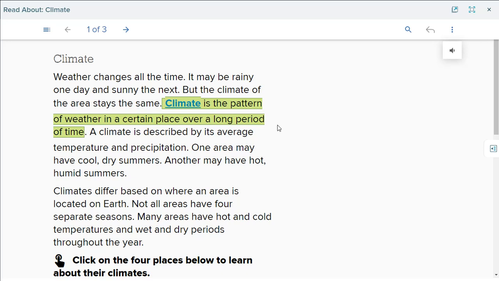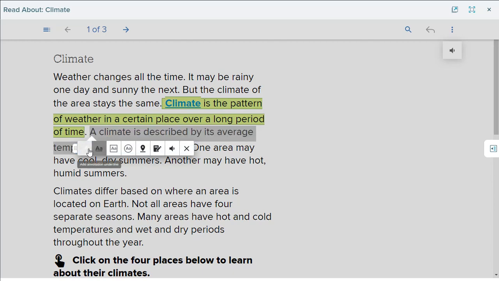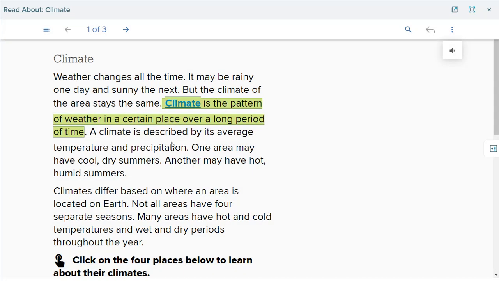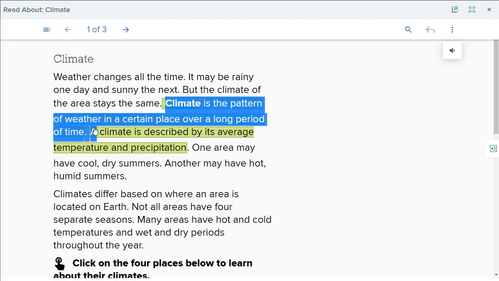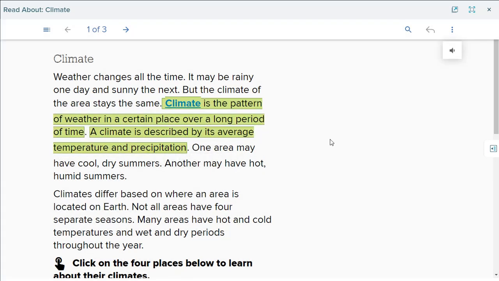A climate is described by its average temperature and precipitation. So, how can we describe the climate? By average temperature and precipitation. As I told you, for example, we have a cold winter and a hot summer. One area may have cool, dry summers, another may have hot, humid summers, okay?